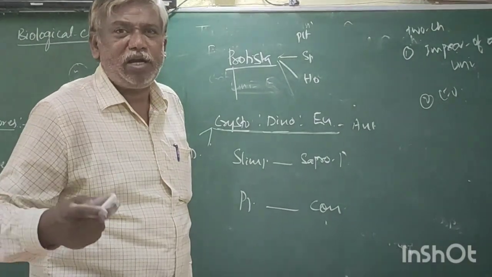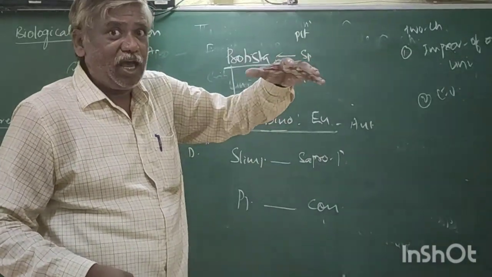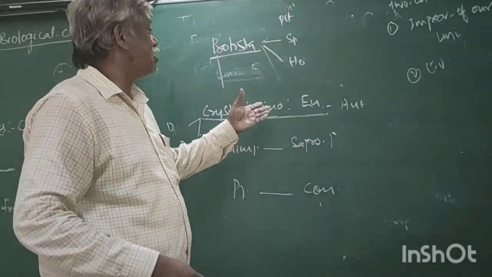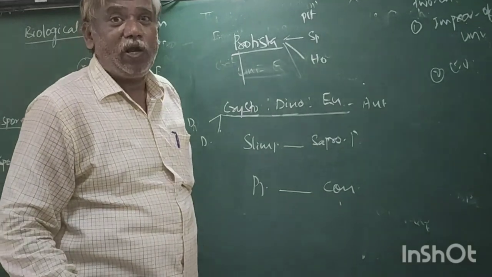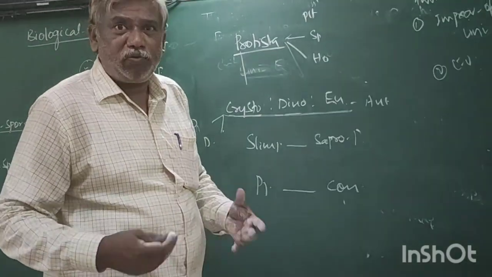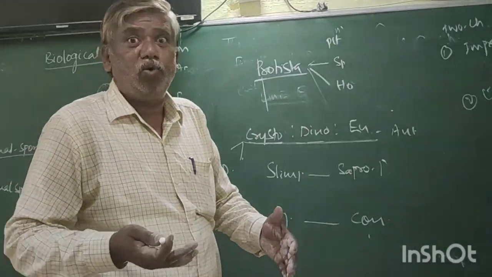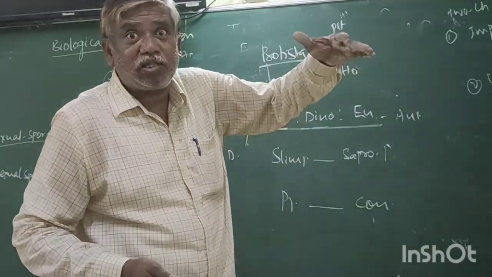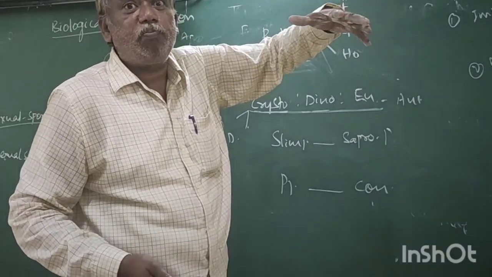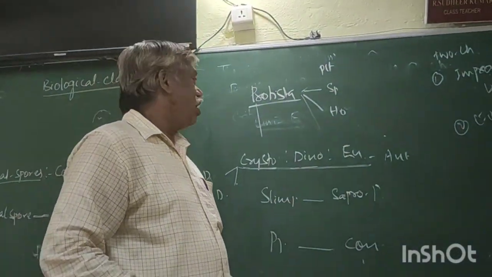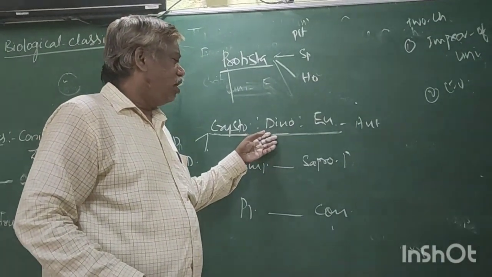Due to rapid multiplication, the surface of the sea appears red because it is red in color. The number of Gonyaulax increases and floats on the surface, and the total surface of the seawater appears red. Hence, it is called red tide.